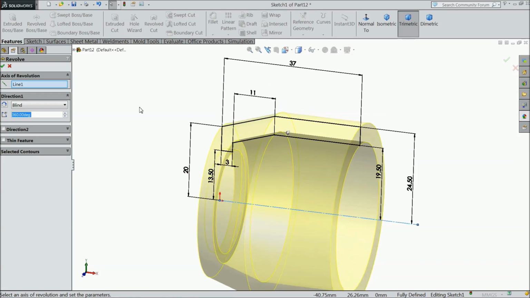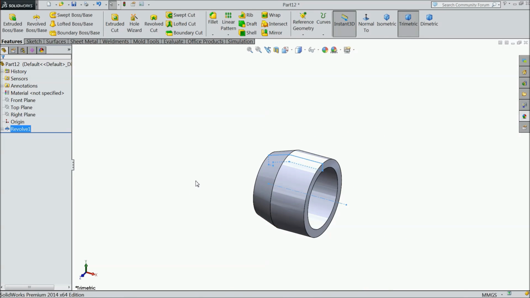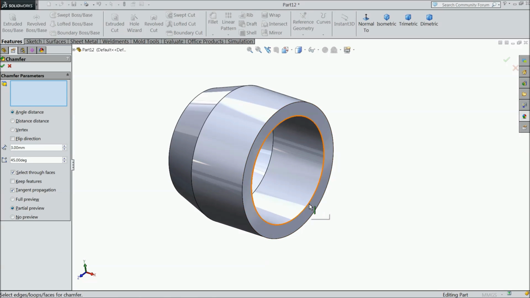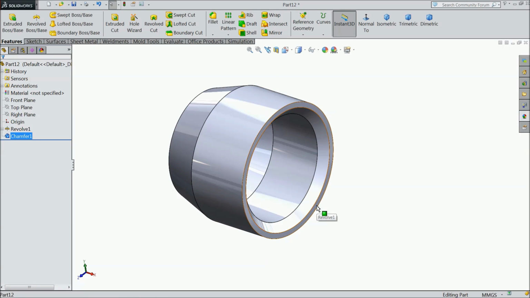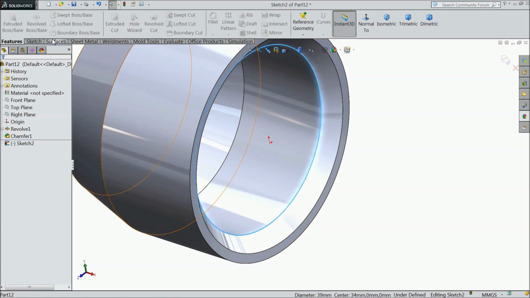Select revolve boss base. Okay, choose chamfer 3 mm. Select inside circle. Okay, now select this outer face sketch. Select this inside circle and convert it.